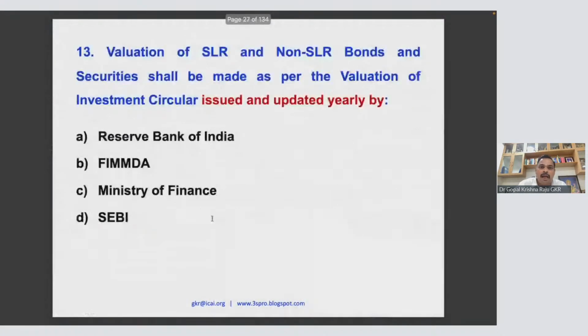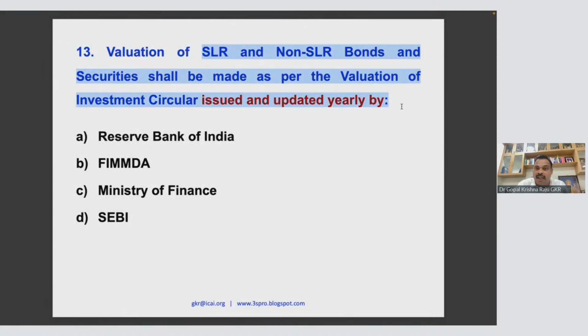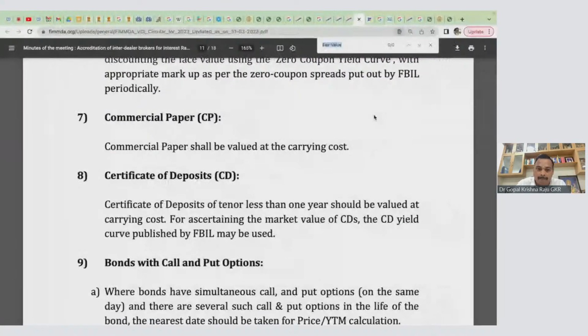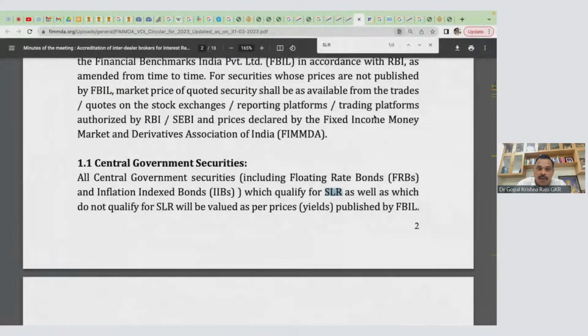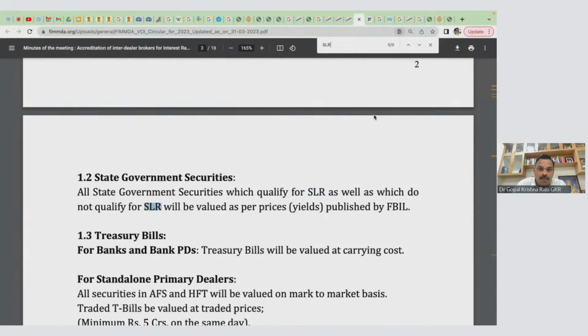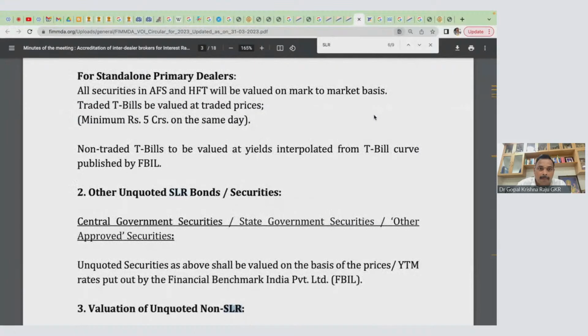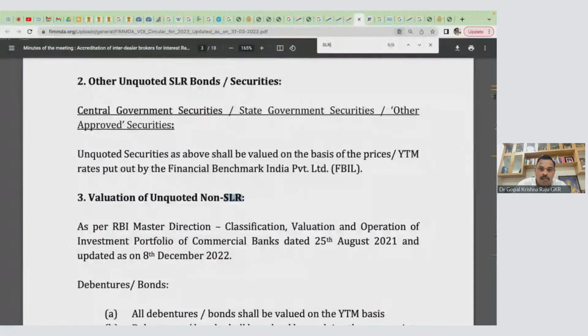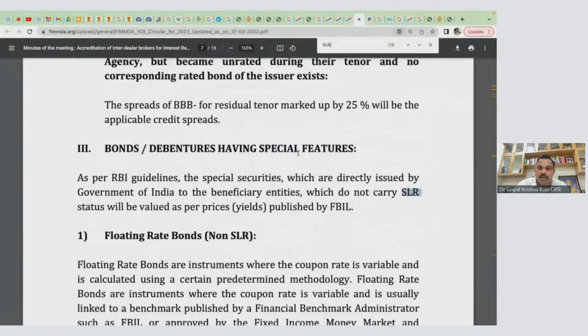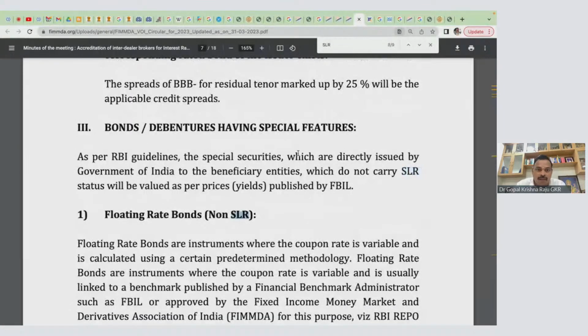Now, valuation of SLR and non-SLR bonds shall be made as per the valuation of investment circular, issued and updated yearly. SLR and non-SLR bonds. Let me take you to SLR quoted, valuation of unquoted non-SLR. SLR. Look at this. So this is bonds having.